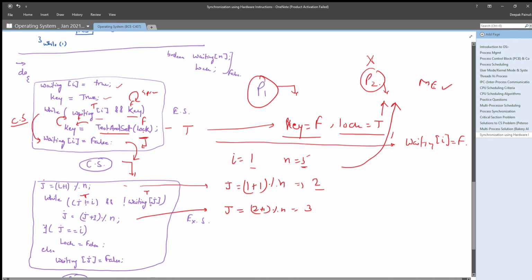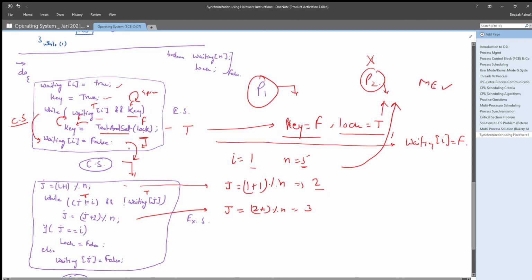See, for P2, waiting P2 will be true because it has set it true, right? And key is true, and it will get the key from test and set lock. So at this time, because P2 is getting true for the lock, it is unable to break this spin lock.